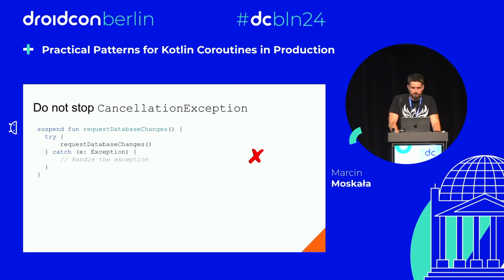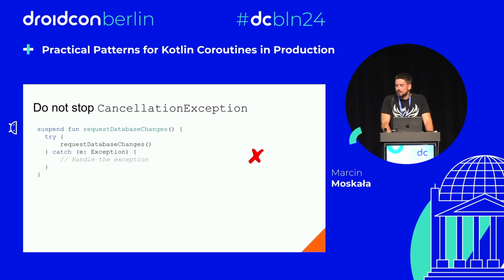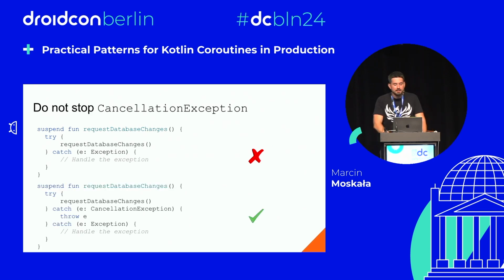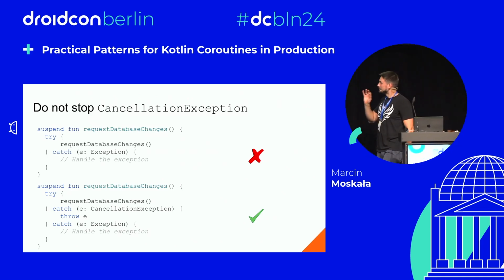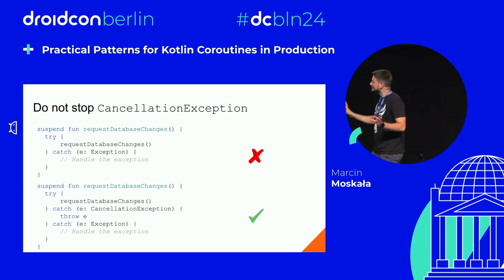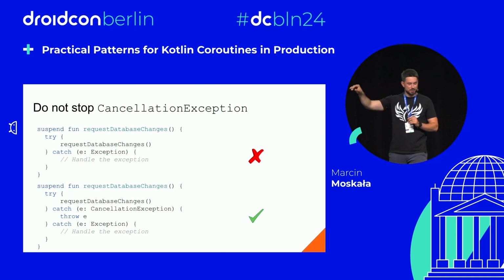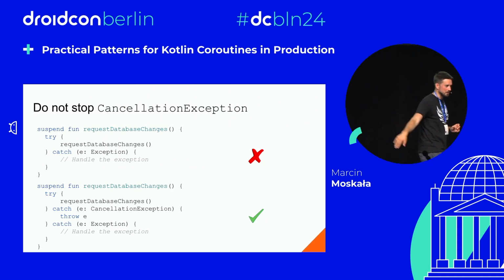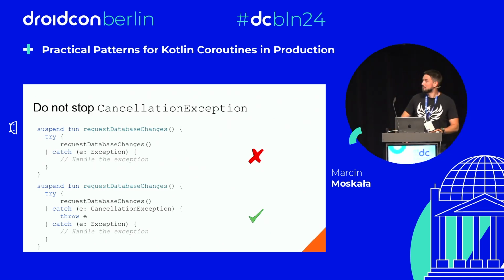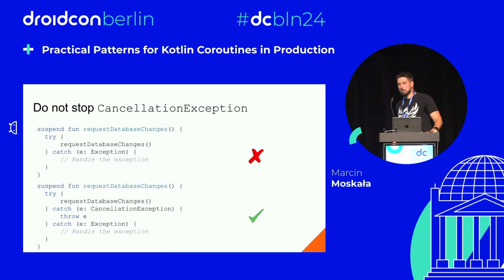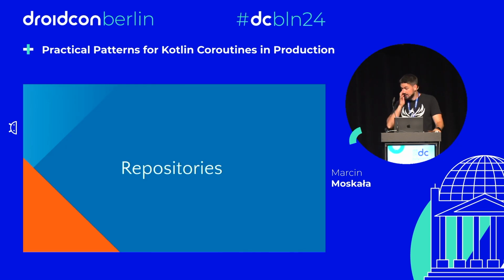This is a problem that I found in at least a couple of projects as a consultant, and that can lead to very strange situations. It's hard to show them. I would require to show you a lot of code to explain what it can lead to, but it can lead to very strange consequences. And so, long story short, whenever you catch all exceptions in general, just remember to separately catch cancellation exception and rethrow it. This one shouldn't be caught. This is part of our coroutine machinery. Okay, so these are probably the most common mistakes.